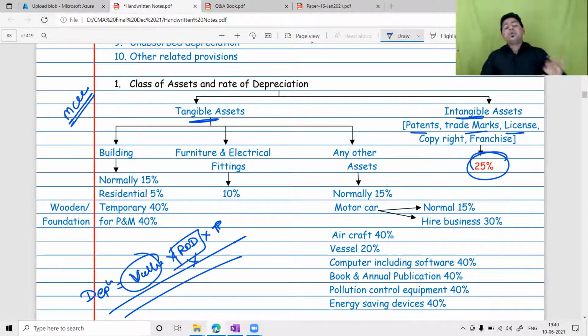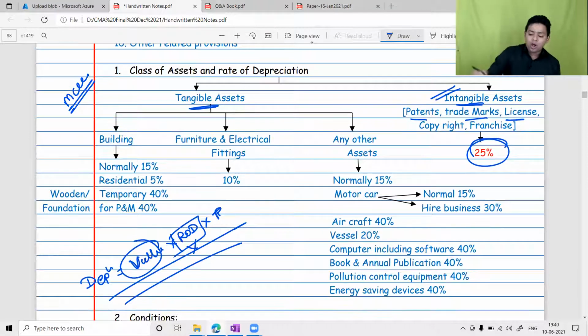So you have to remember by heart the rate of depreciation. Please mark that particular point. Very important. All the intangibles have a 25% rate because we assume the intangibles will have a life of around 4 years, because after 4 years, the technology is changing very fast. The patent which is valuable today may not be valuable after 4 years. That can be the logic behind such a high rate of 25%.